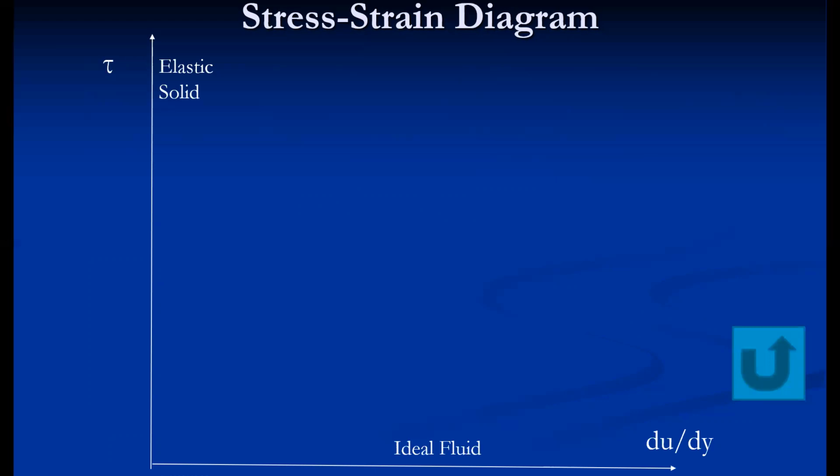And the second extreme case is the elastic solid, which doesn't deform continuously. In an elastic solid, if we apply a stress, maybe a compressive stress, then it deforms, but that is not a permanent deformation. If we release that stress, it regains its original shape. That's why these are the two extreme cases.